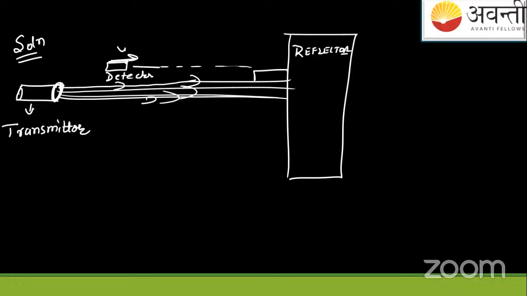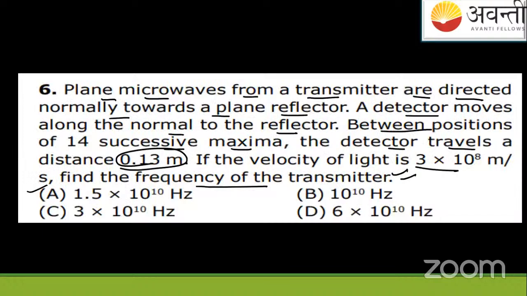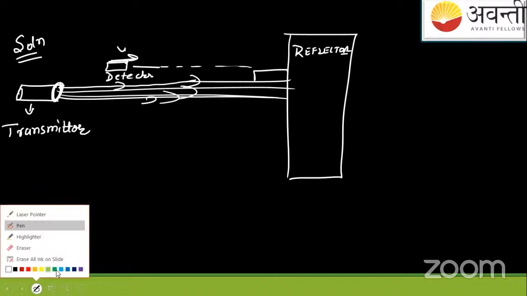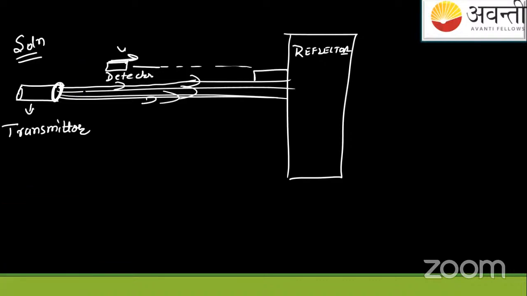Remember it always. Then they say like this: between the positions of 14 successive maxima, the detector travels a distance 0.13 meter. So between these there are different maximas, and maximas means, suppose, bright spots, consecutive 1, 2, 3, 4, 5, and so on up to 12, 13, and like this.